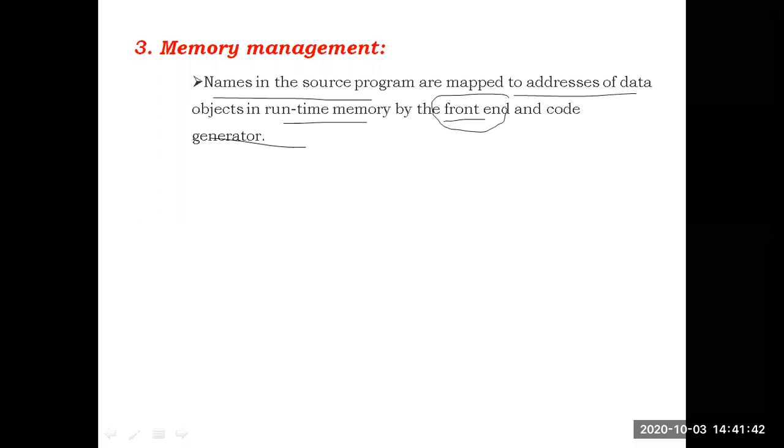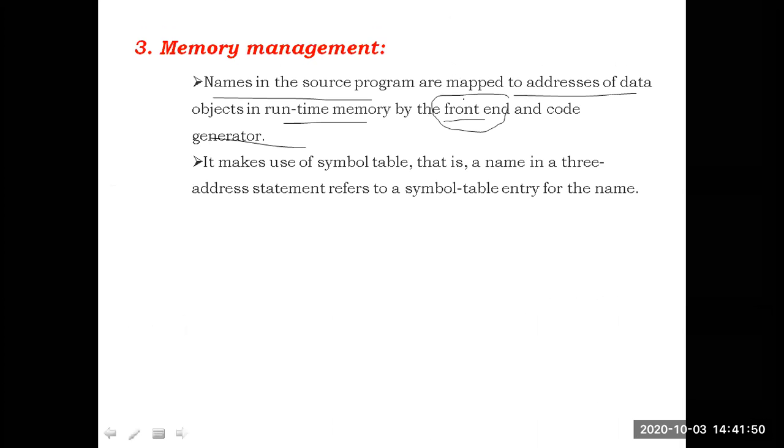So with the help of the front end three phases and the code generator phase, the names of the source program are mapped to the addresses in the runtime memory. To do this mapping, it takes help of the symbol table. With the help of the symbol table, this memory management will be done. The names are mapped to addresses by the front end and code generator with the help of symbol tables.